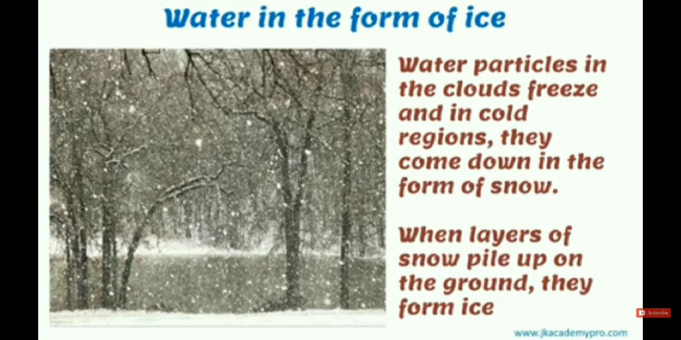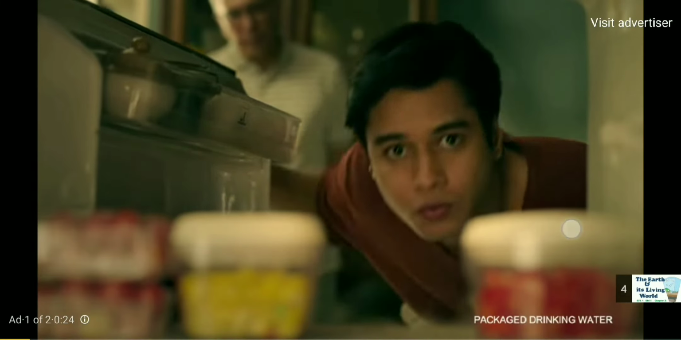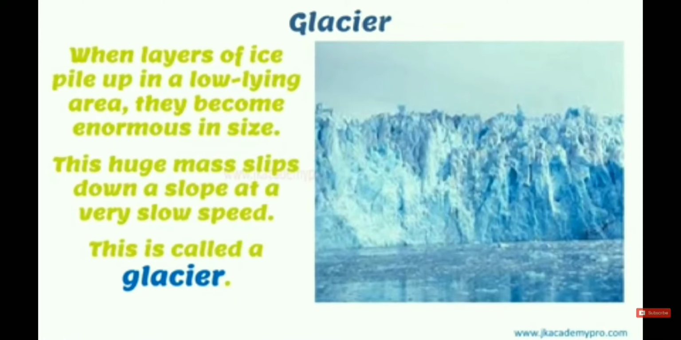Then water in the form of ice. Water particles in the clouds freeze, and in cold regions like Kashmir and Mount Abu they come down in the form of snow. You can see here the snow falling down. When layers of snow pile up on the ground, they form ice, a big mass of ice on the land. Now let's move to the next topic.